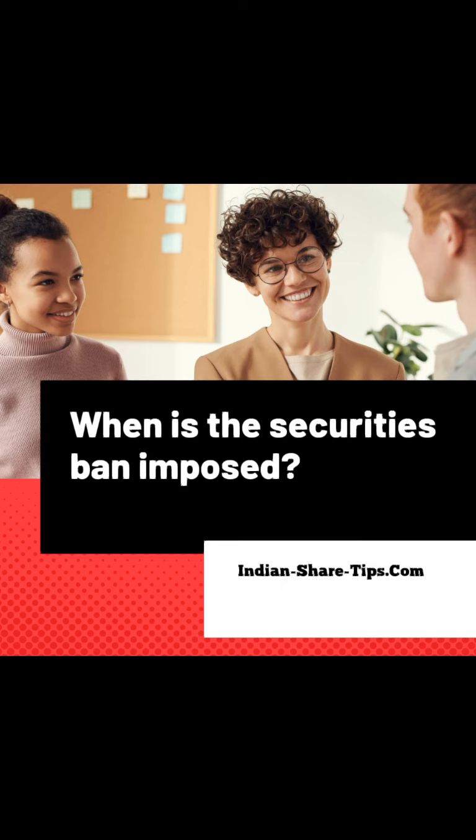Let us now understand why a security ban is placed in the F&O segment. It is basically to limit the speculative activity in the market. A trader or a company with a lump sum amount may try to manipulate the market by heavily pumping or dumping a stock of their interest.